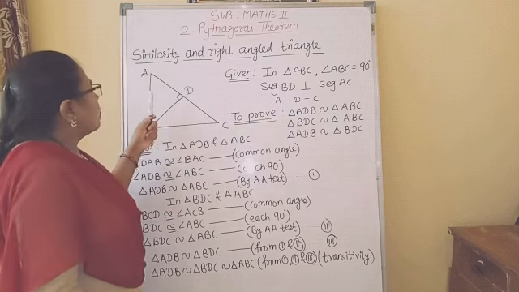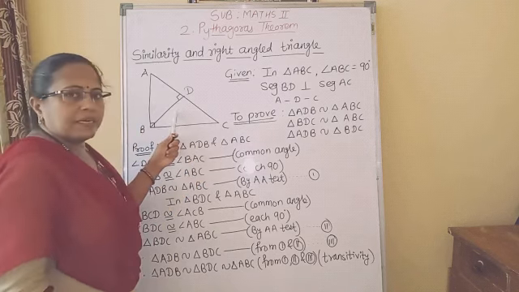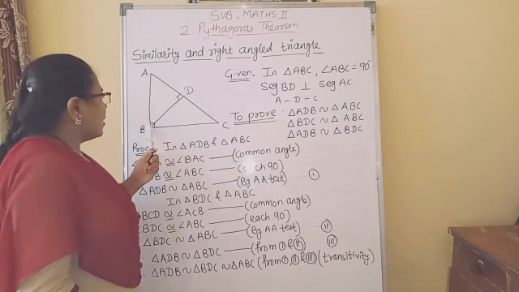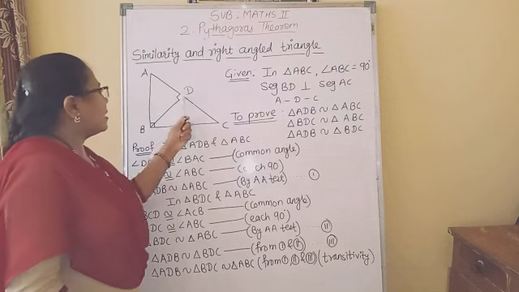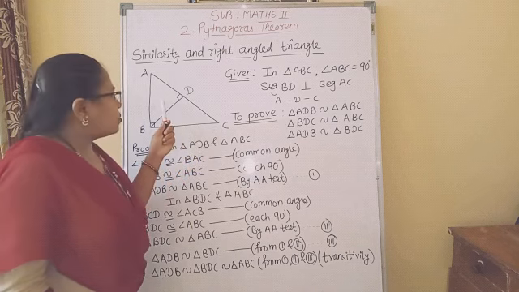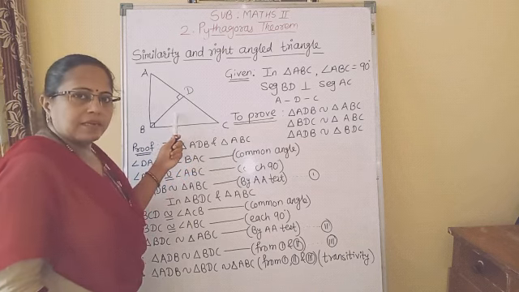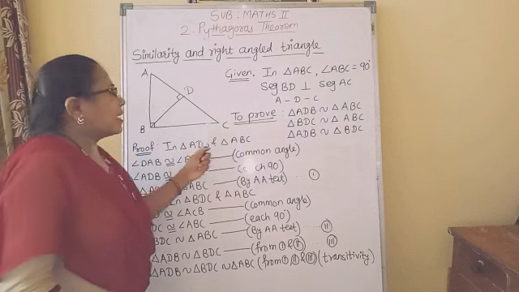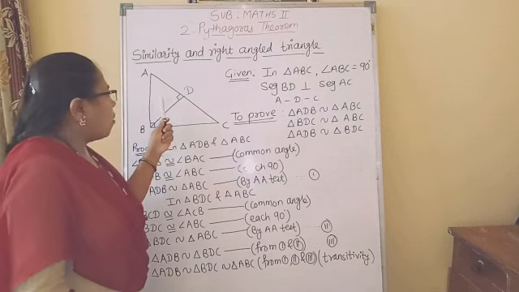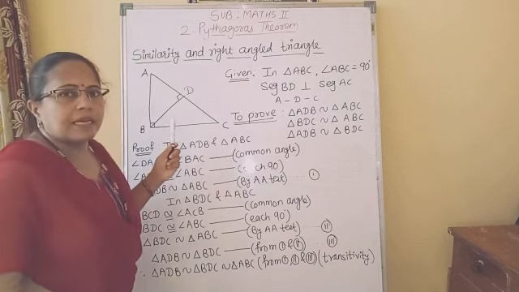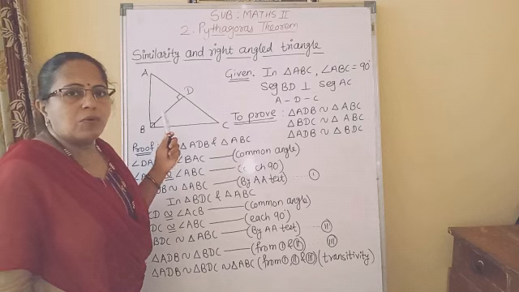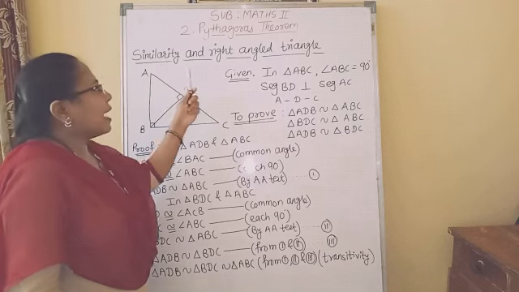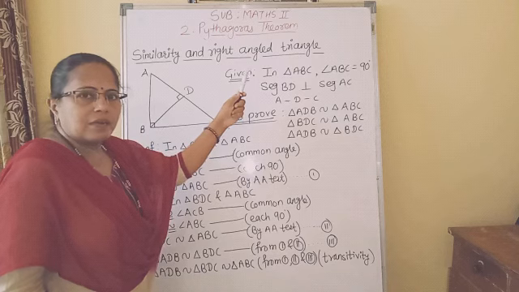Then we get two new right angle triangles, triangle ADB and triangle BDC. These two right angle triangles are similar to our original right angle triangle, and all these three right angle triangles are similar to each other. This is similarity and right angled triangle.